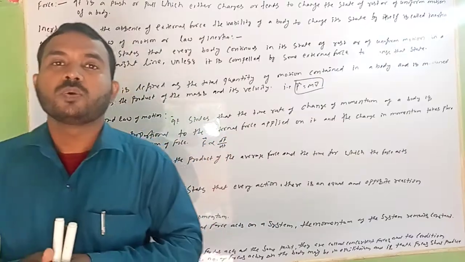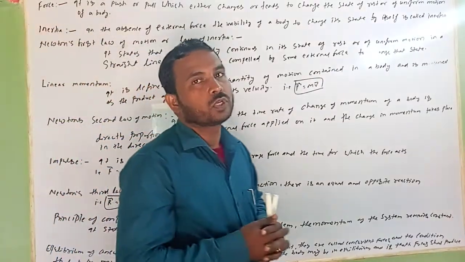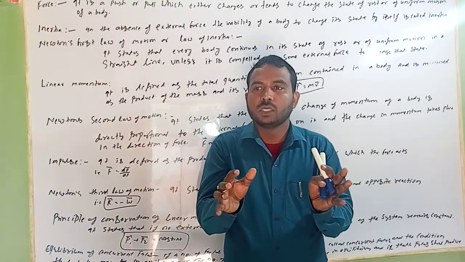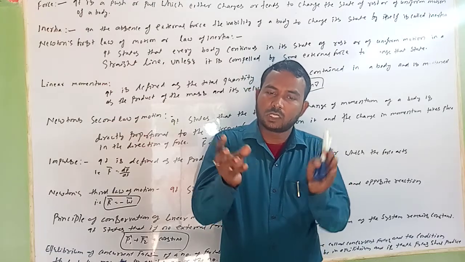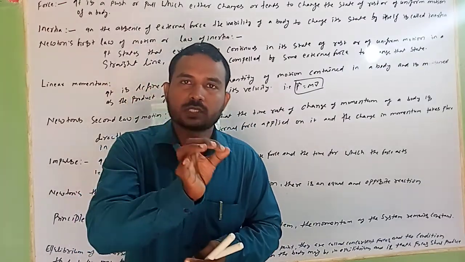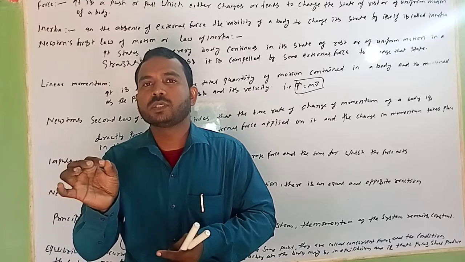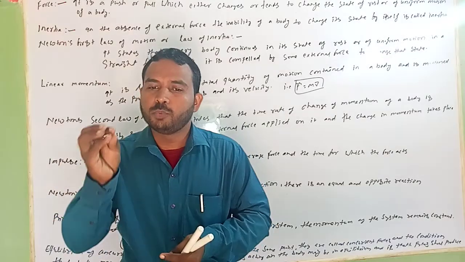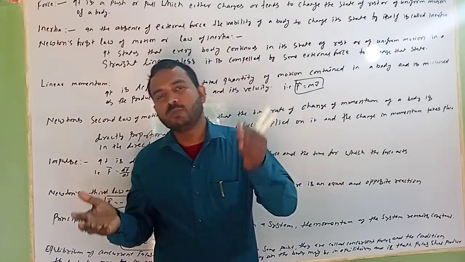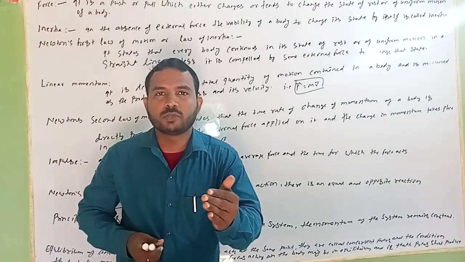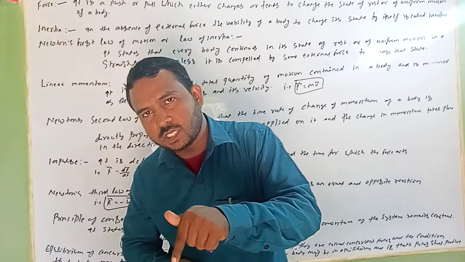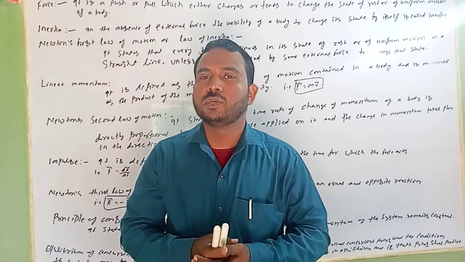And Newton's first law: what is Newton's first law? You know that in the surroundings, according to Newton, an object stays as it is while no external force is applied. It states that every body in this universe will always remain in its state while no external force is applied. If you apply an external force, the object will change. If it is in motion, it will come to rest; if it is at rest, it will come into motion. This is Newton's first law.